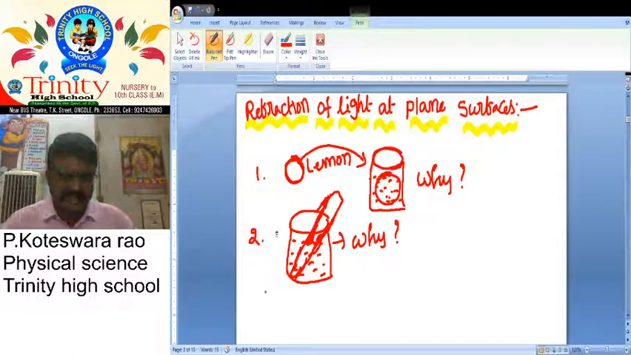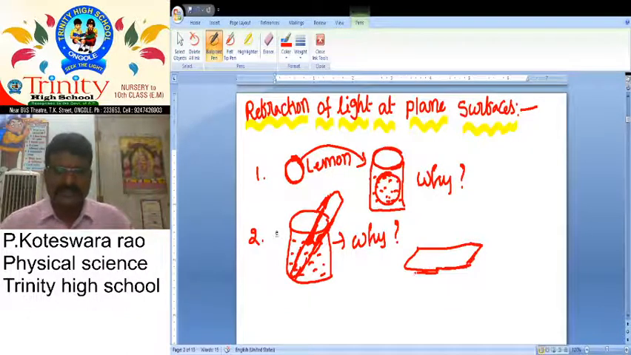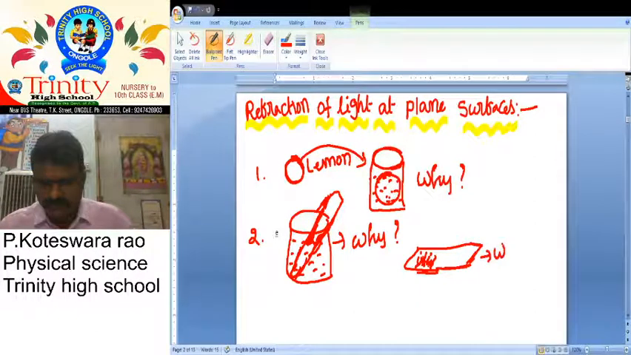And after that, we want to take one more. Do you know, in our office there is a glass slab on that table. This is the glass slab. If you place any paper under the glass slab and see it from outside, these letters appear to be raised. Why do they appear to be raised?